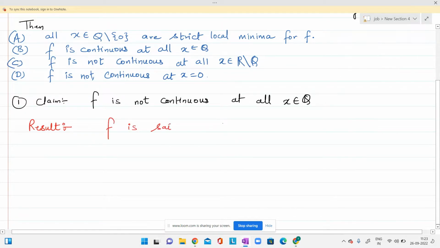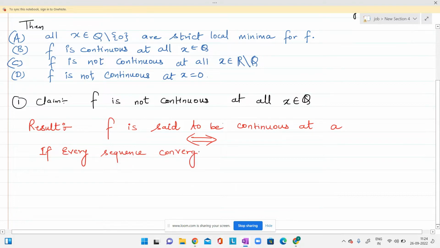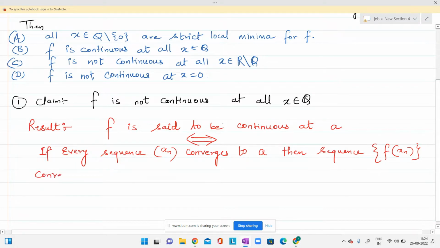f is said to be continuous at a if and only if every sequence xn that converges to a, then the sequence f at xn converges to f at a.